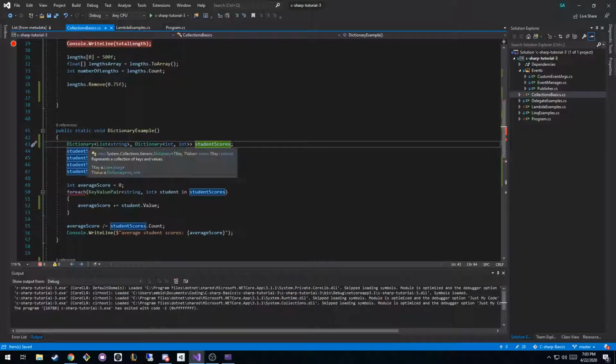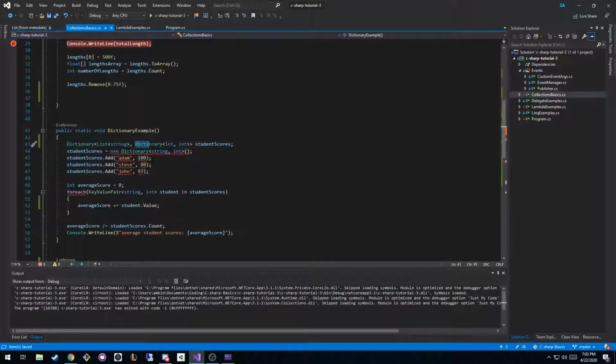A dictionary has a TKey and a TValue, meaning that it can take in anything that inherits from object, right? So you could keep nesting these things as far as you wanted to, but as soon as you start nesting them, I'd highly recommend breaking it out into its own class to handle those things for you, or its own struct. Otherwise, it's going to get really complicated and messy really quick.